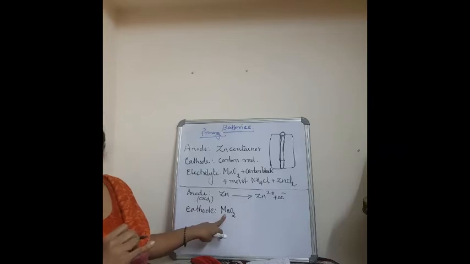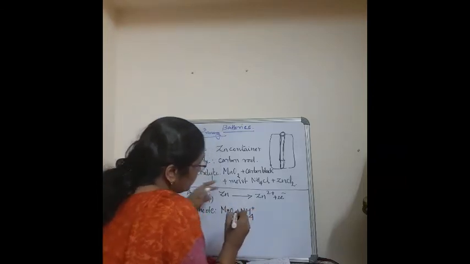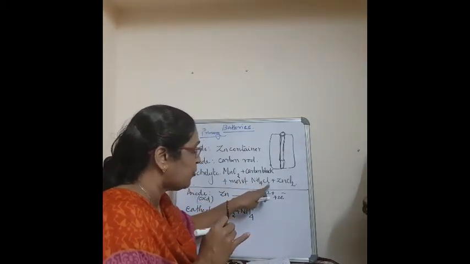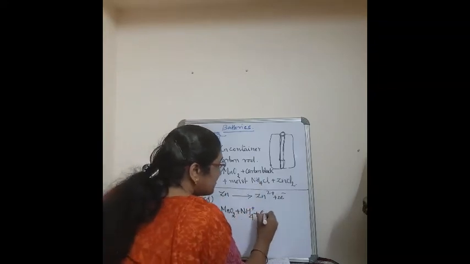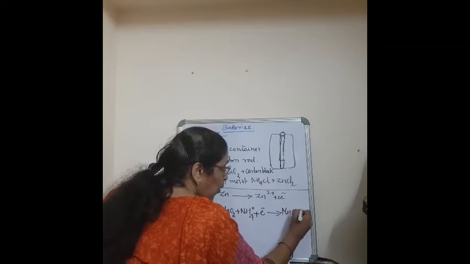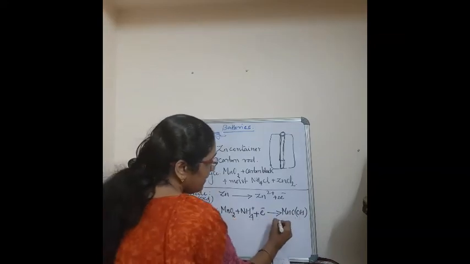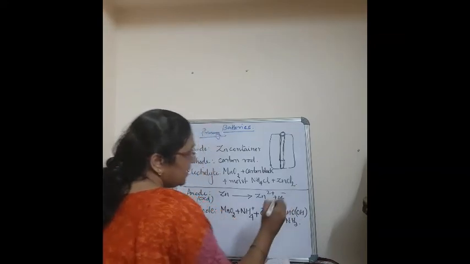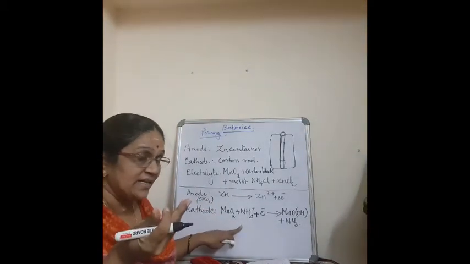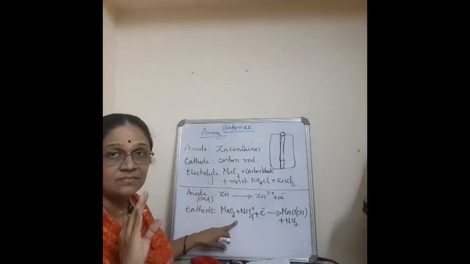Okay, the manganese dioxide, it reacts with NH4+. That is, from where is this NH4+ coming? From the moist ammonium chloride, NH4+ plus electron will give you, listen, MnOOH. Please listen carefully how I am writing. MnOOH plus NH3. That is why I said this reaction is complex. So just don't go into the detail. Just in the textbook there it is given as the anode and cathode. Just study that. That's all.